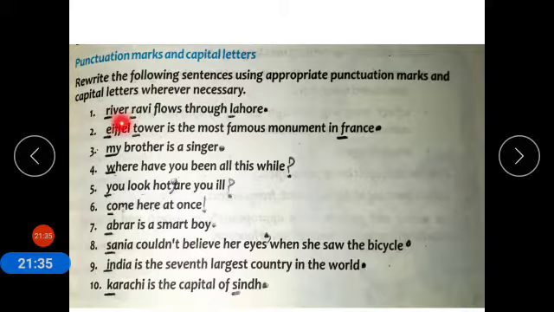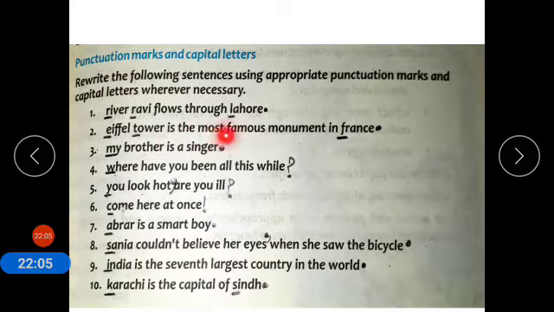Number 1. River Ravi flows through Lahore. So the underlined letters should be in capital letters. River Ravi, because it is a proper noun, should be in capital letters. R and R, River Ravi, should be capital. Lahore is again a proper noun, so L of Lahore should be capital.